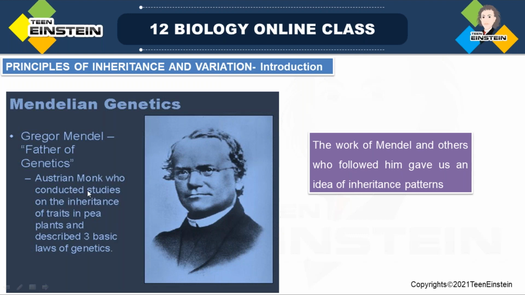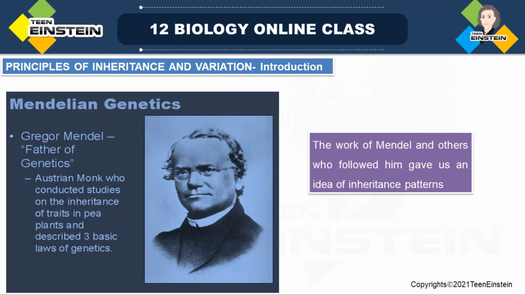And he was an Austrian monk, and he conducted his studies in the pea plant. Hope all of you know which one is the pea plant. He studied the inheritance pattern.